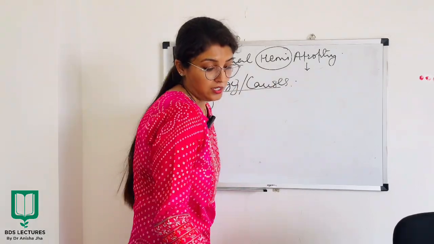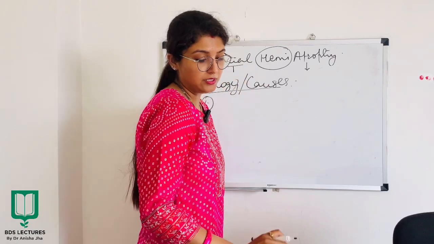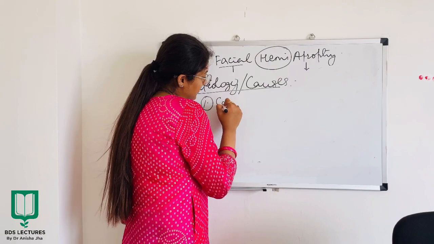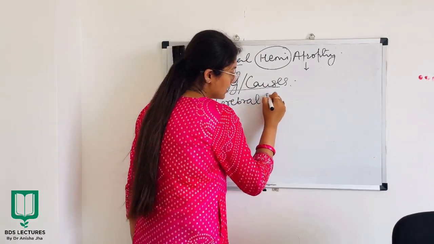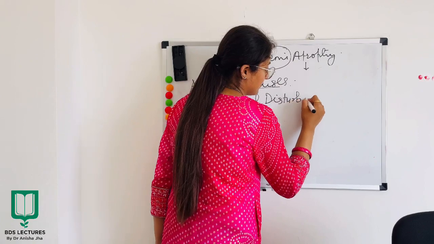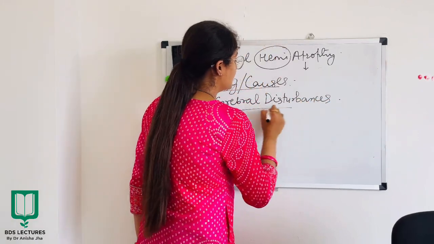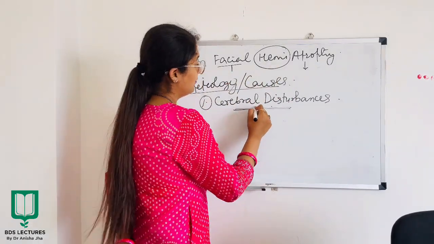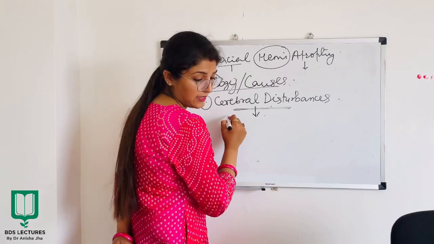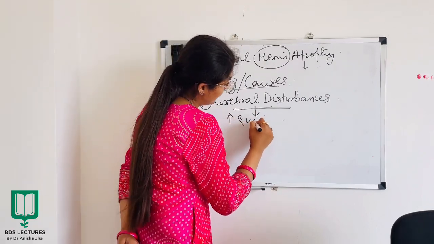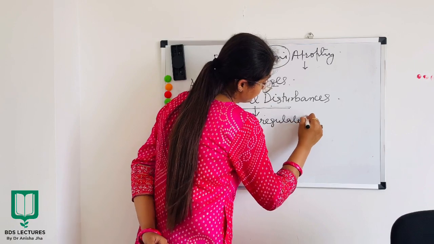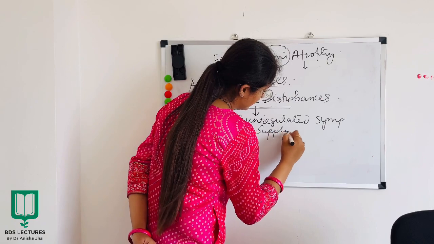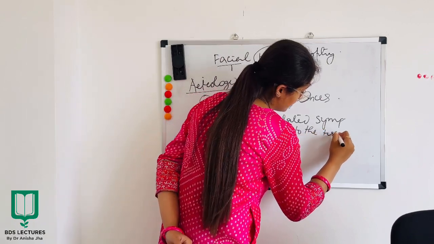Firstly, a scientist called Wattenberg said that cerebral disturbances lead to facial hemiatrophy, resulting in increased and unregulated sympathetic supply to the tissues.